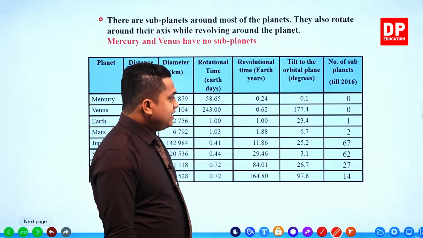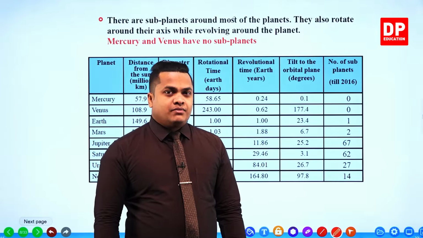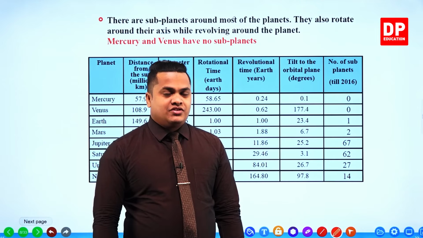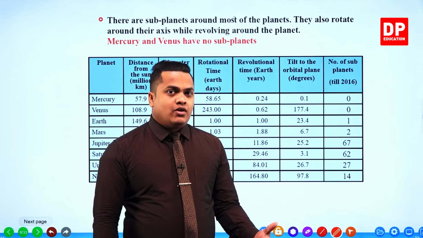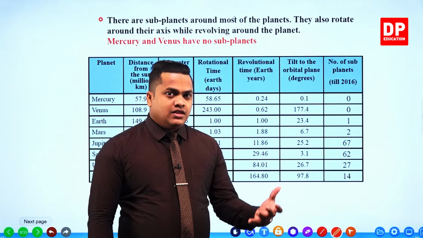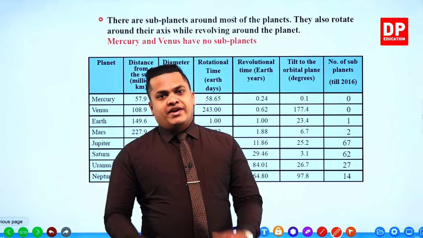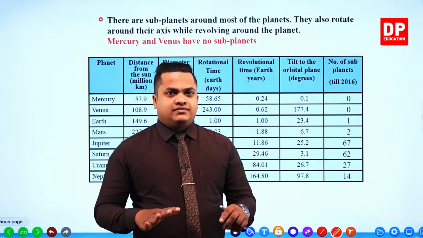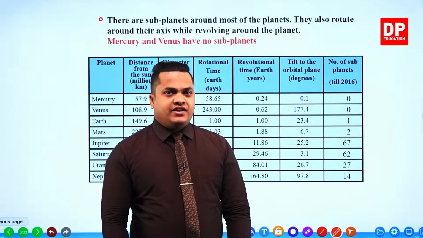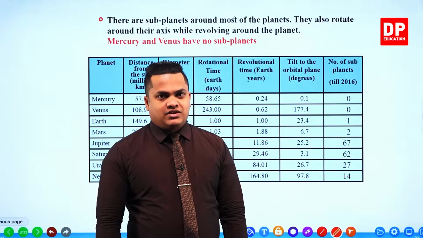So this is the information regarding our planets, my dear children: the rotational time, the revolution time, the tilt shown to the orbital axis, and then the number of subplanets. So these are the very basic information that we need to learn about our solar system, the planets in our solar system.